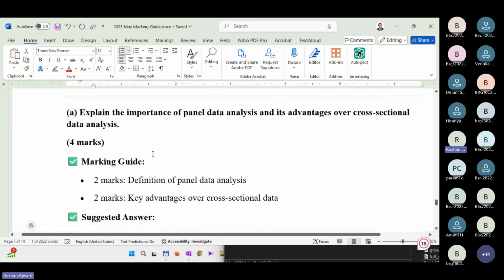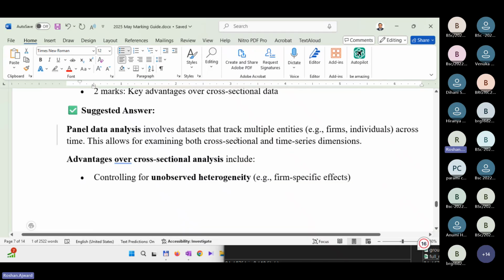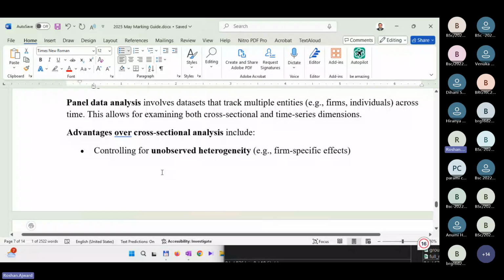So explain the importance of panel data analysis. Panel data involves a dataset that tracks multiple entities, firms, individuals across time. This allows for examining both cross-sectional and time series dimensions. That means you can understand that as one set. Advantages: controlling for unobserved heterogeneity, firm-specific effects. That's what we call fixed effects and random effects.